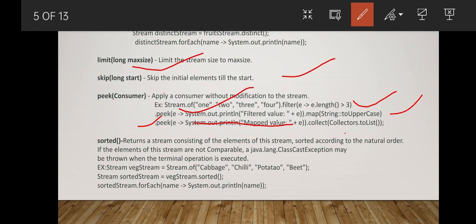Okay, and we are trying to do it to the uppercase. Basically, in peek, whatever condition has been applied, if we want to see the result, like whether the filter has been applied successfully or not, or whether map has been applied to uppercase successfully or not, at that time we can check the result and finally collect it. So it's basically used for debugging purposes.